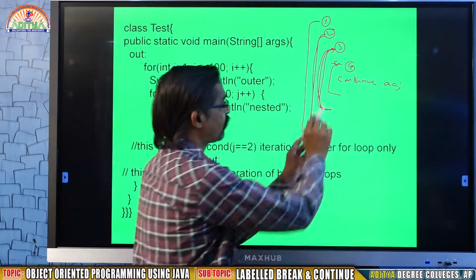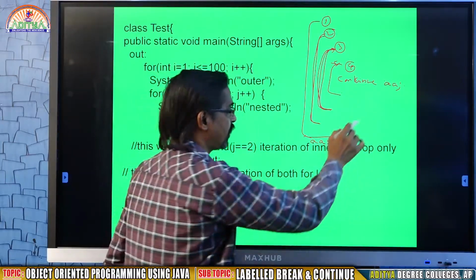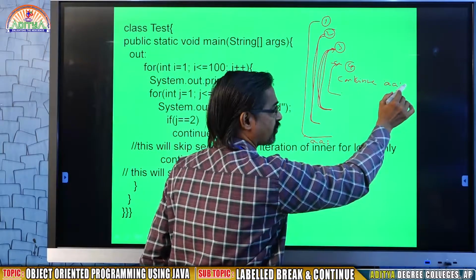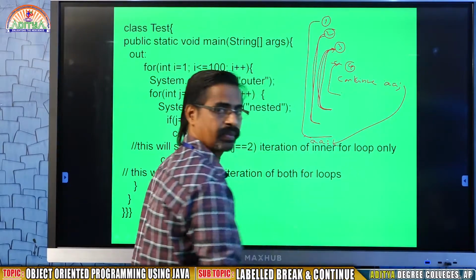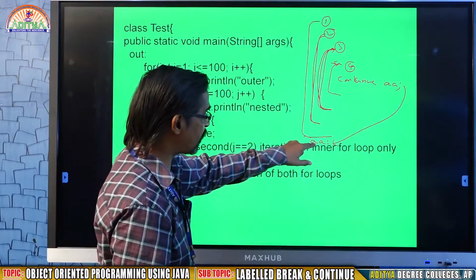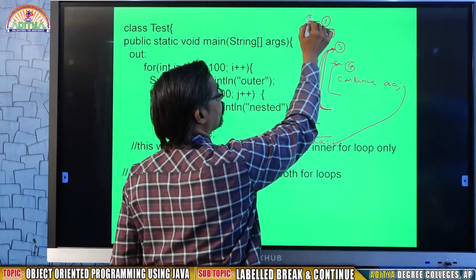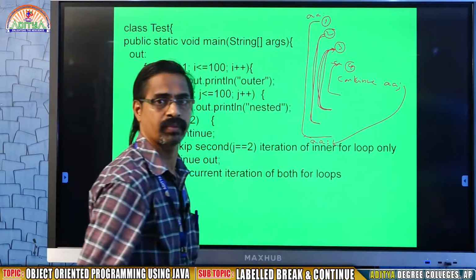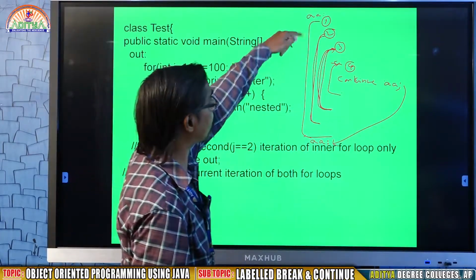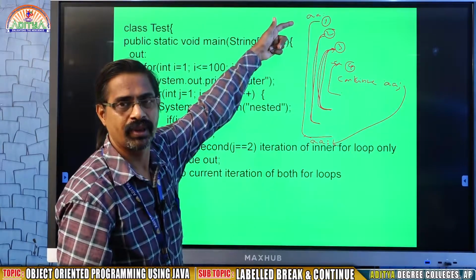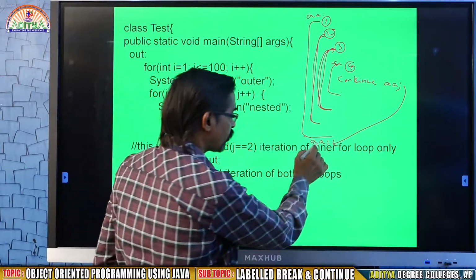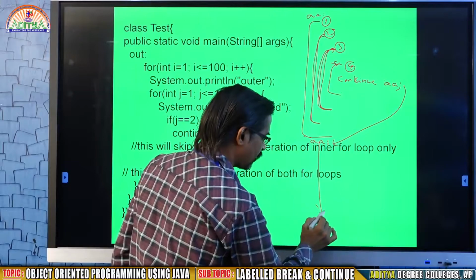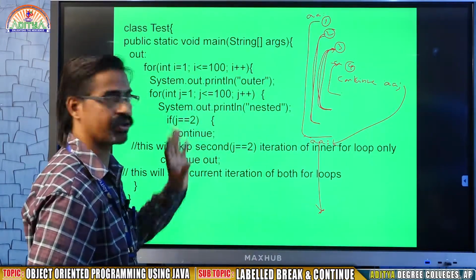What will happen? Once the continue AA comes, the continue AA will send the execution to AA. You may write this AA here also or at the top also, both will be the same. That means above the AA there is no for loop. So it is coming down and then the rest of the statements will be executed.